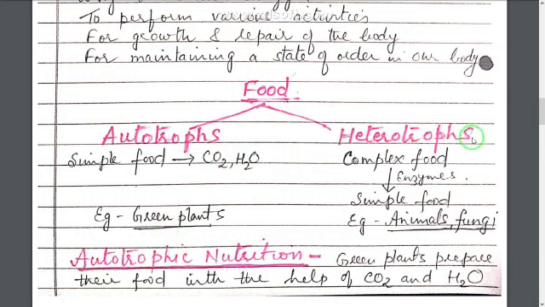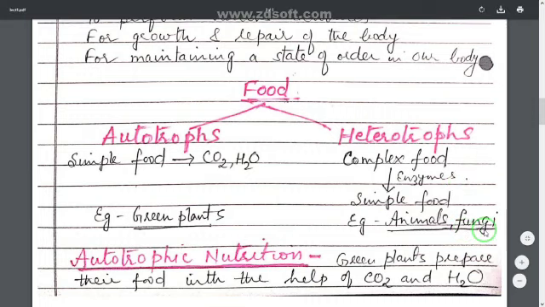What are heterotrophs? Heterotrophs are those organisms which are dependent on autotrophs for their food. They take complex food in their body, which is converted into simple form inside their body through digestion with the help of enzymes. Means heterotrophs cannot prepare their own food. They are dependent on autotrophs or green plants for their food, and they take complex food which is digested inside their body. Examples are animals and fungi.